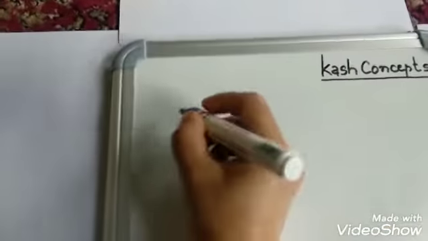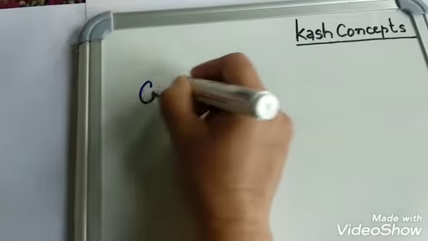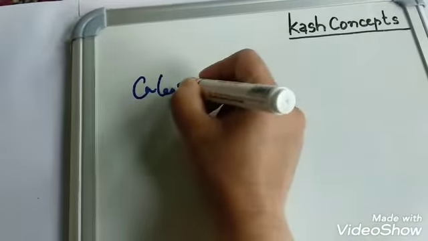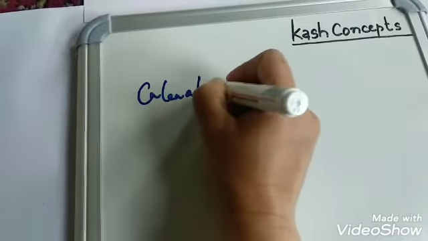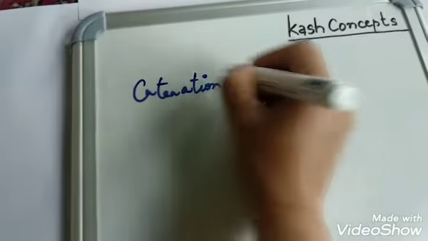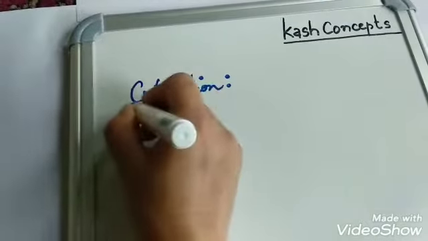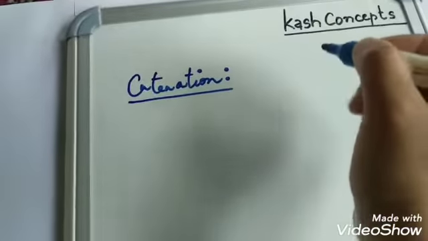Today our main topic is catenation. Catenation is an outstanding property of an element.